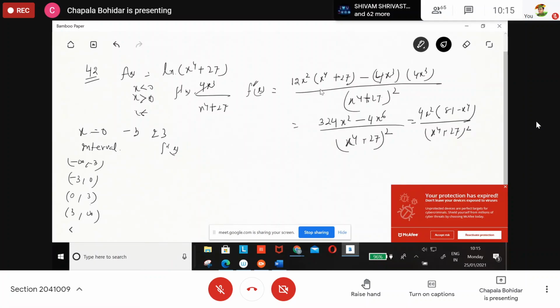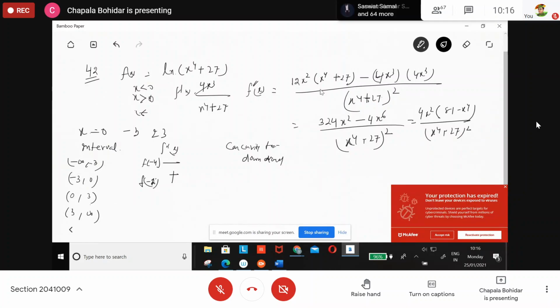Minus infinity to minus 3: I can consider minus 4. It is negative, and it is your concavity test, so downward. Then minus 3 to 0: I can take minus 2, positive. I can take f of minus 2 or minus 1. It is positive.